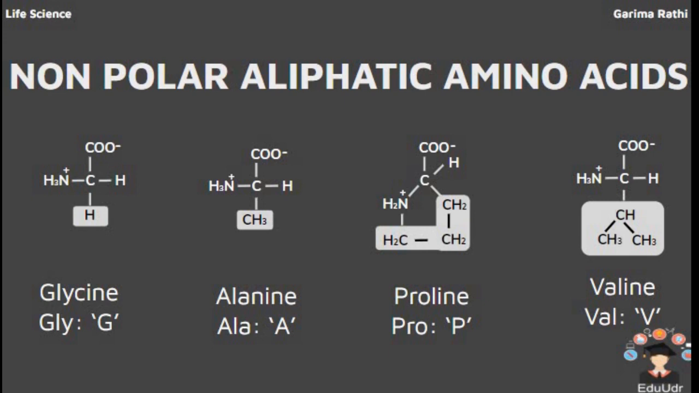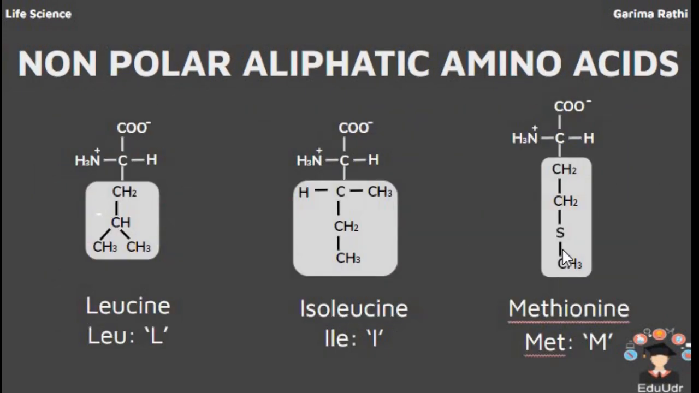In the case of proline, the side chain attacks the alpha amino group and forms a ring-like structure. This ring-like structure is very bulky, so it causes hindrance and a kink in the polypeptide backbone. These are glycine, alanine, proline, valine, leucine, isoleucine and methionine. Methionine is the only sulfur-containing amino acid. The sulfur is present in the thioether form.